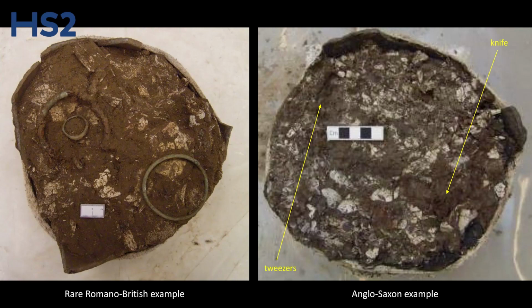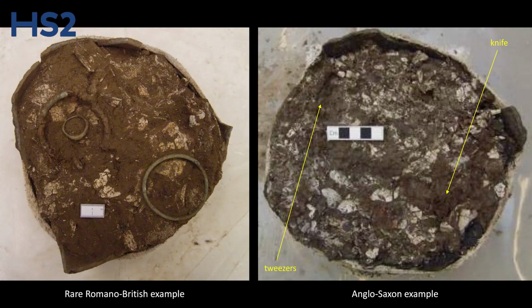Also from a Romano-British period, not from our sites unfortunately, we have here another image showing the inclusion of jewellery on top of the bone. It's quite rare for something like jewellery to be placed in only as a grave good, because these are things that you would expect to have been laid on the body at the time of cremation. But we can see from the position of these items, the fact there's no sign of any change that would suggest they've been on the pyre. There's no temperature-related changes, but it was deliberately placed on top of the bone. This also looks like grave goods, not pyre goods.